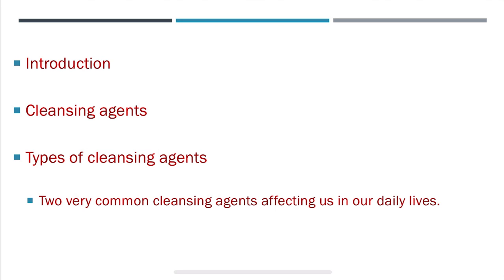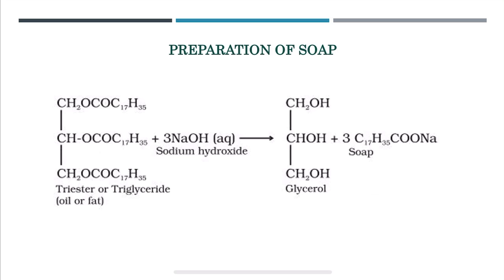These are substances used to remove stains, dust, bad smells, dirt and clutter from surfaces. These are the chemicals we use to decrease the surface tension on planes so that water can properly do its job. Two very common cleansing agents affecting us in our daily lives are soaps and detergents.